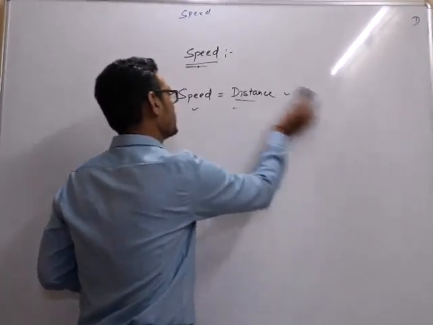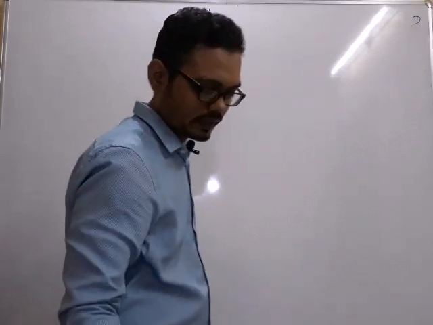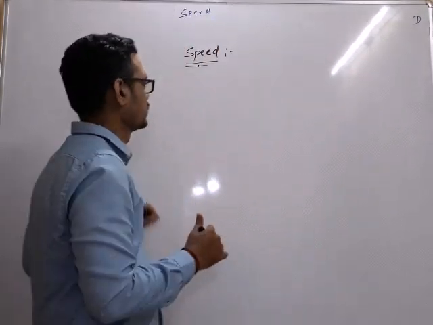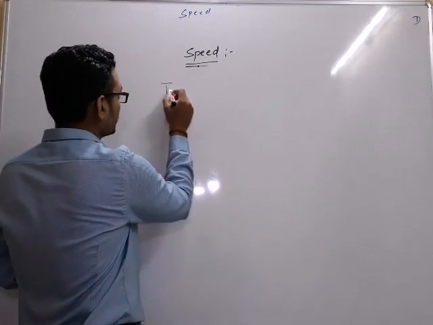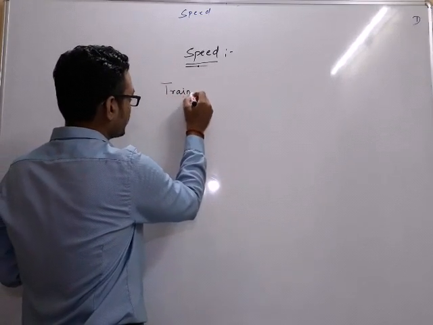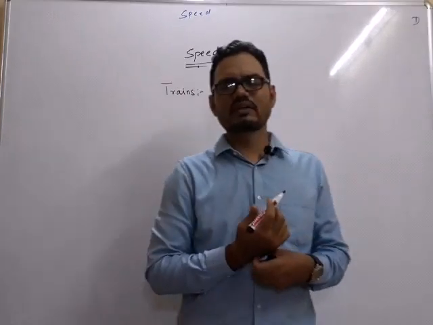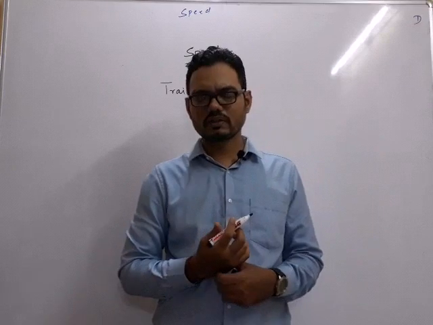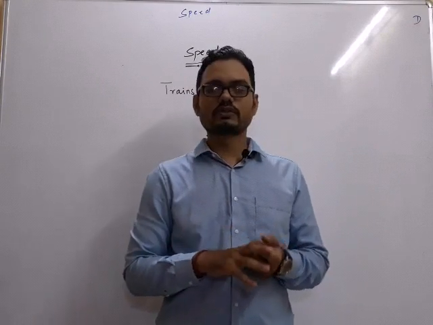Based on the same logic, let's see how this logic is applied in terms of trains. Let's talk about trains now. There are 2 to 3 conditions. You don't need to remember condition number 1, formula number 1, formula number 2, no. Let me first ask you a very simple question.